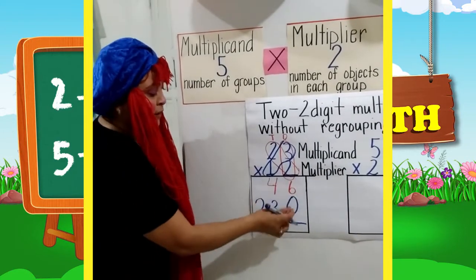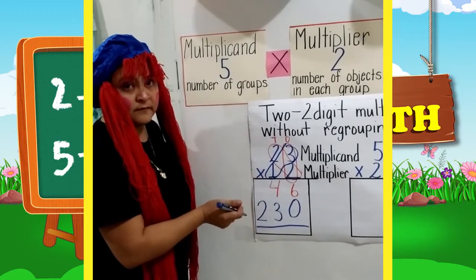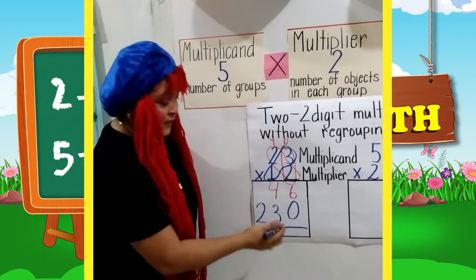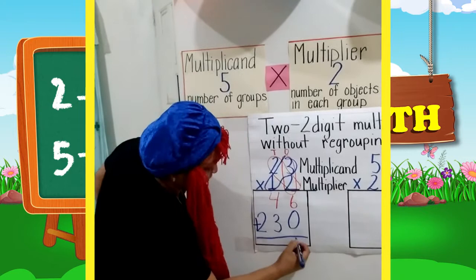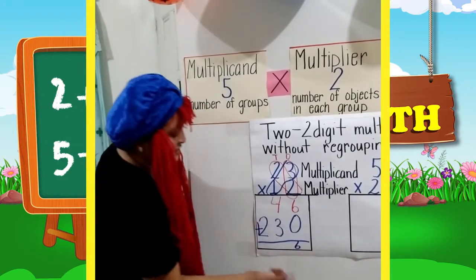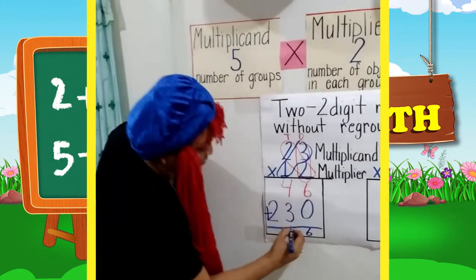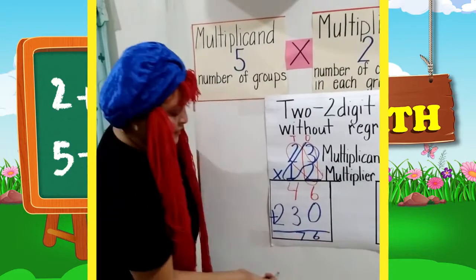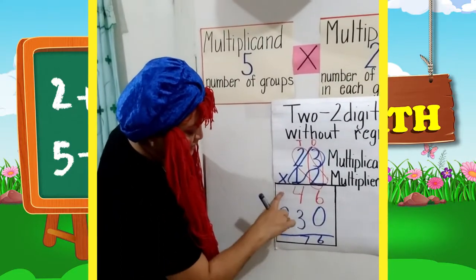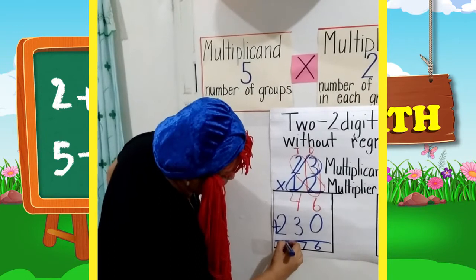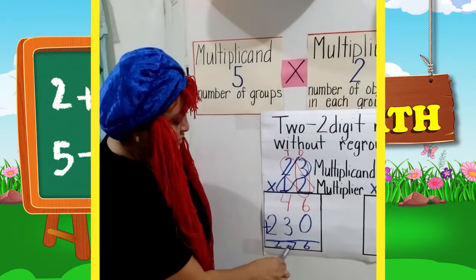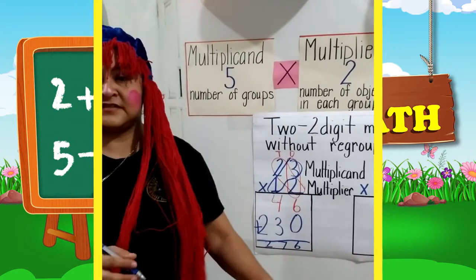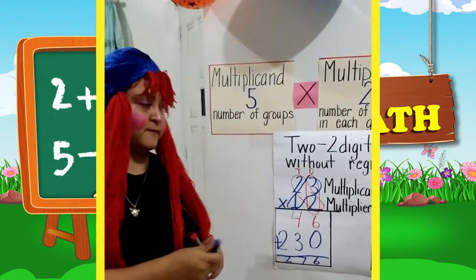We need to add both of them. So we have 6 plus 0 is equal to 6. 4 plus 3 is equal to 7. And 0 plus 2 is equal to 2. So our product is 276.